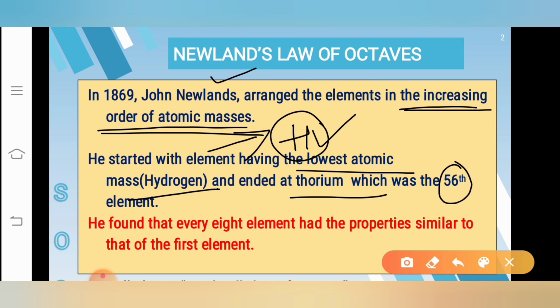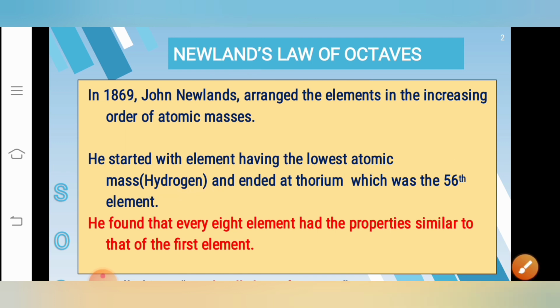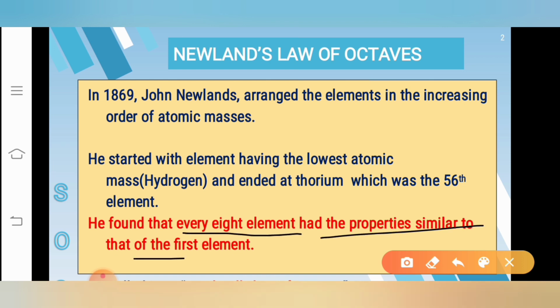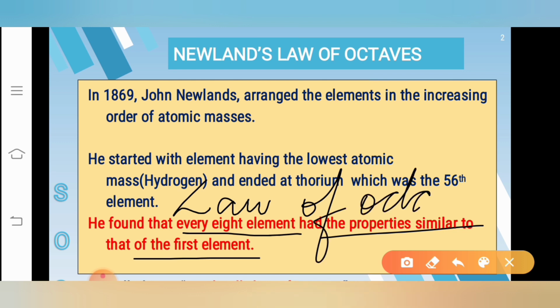While he was arranging these elements, he found something new. That is, he found that every eighth element had properties similar to that of the first element. This is the law of octaves. What does the law of octaves say? The law of octaves says every eighth element has properties similar to that of the first element. Then how can we understand this?